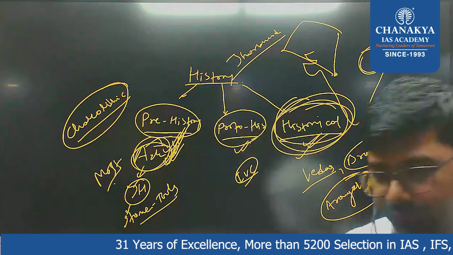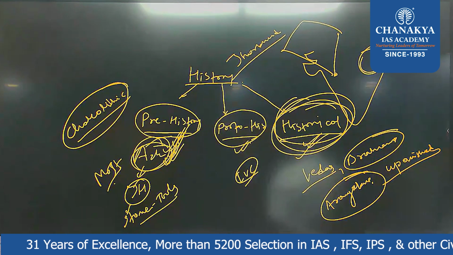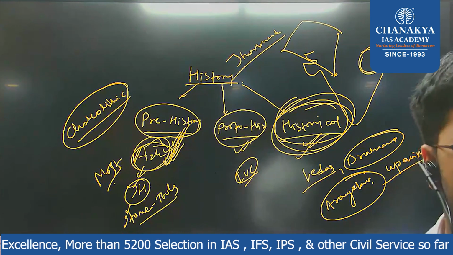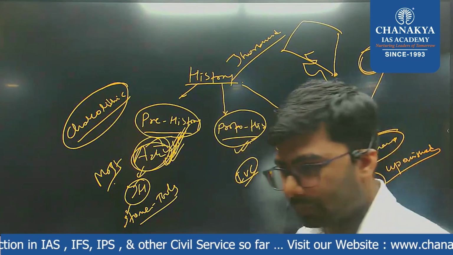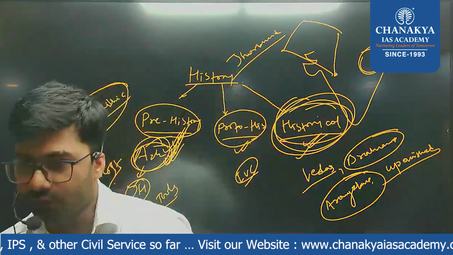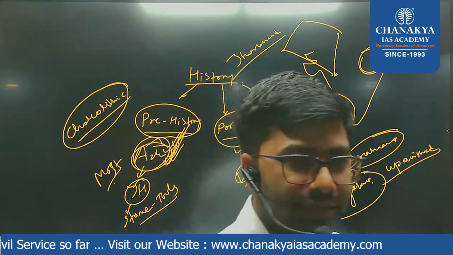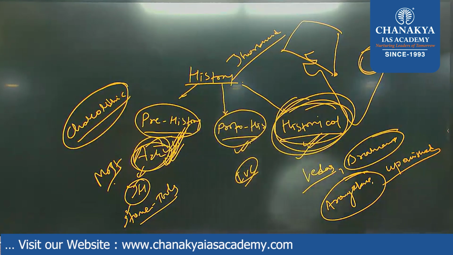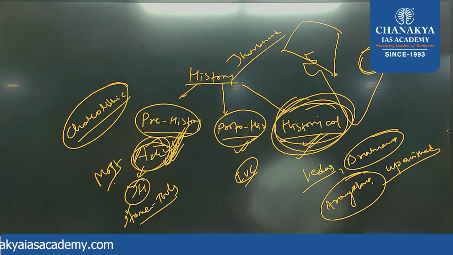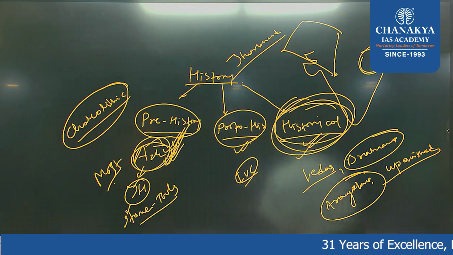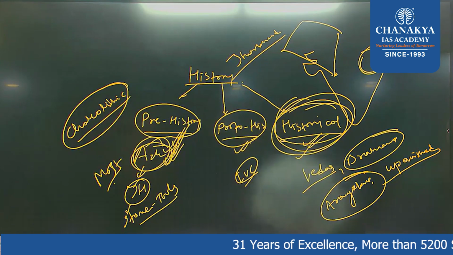Actually, you know that writing had evolved at that time. The writing was being done on copper plates, on stones, right? On the walls of caves, on pillars. After that, writing was done on leaves and on the bark of trees.